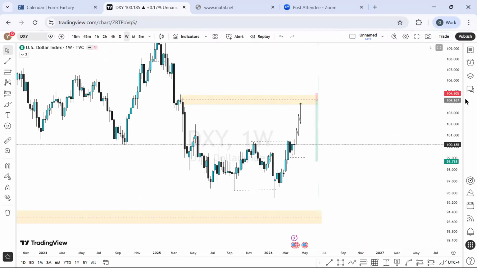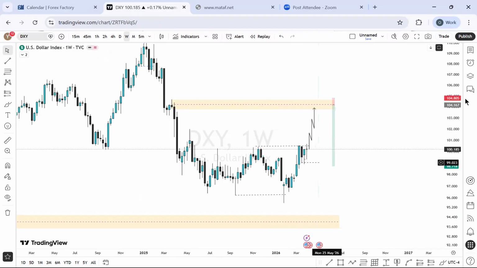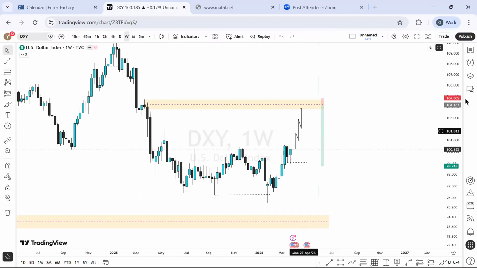On the weekly time frame, what we have is very simple. My projection remains the same, expecting the price to still break above this high and get into this weekly demand, supply level. So that being said, on the weekly time frame, that is it.